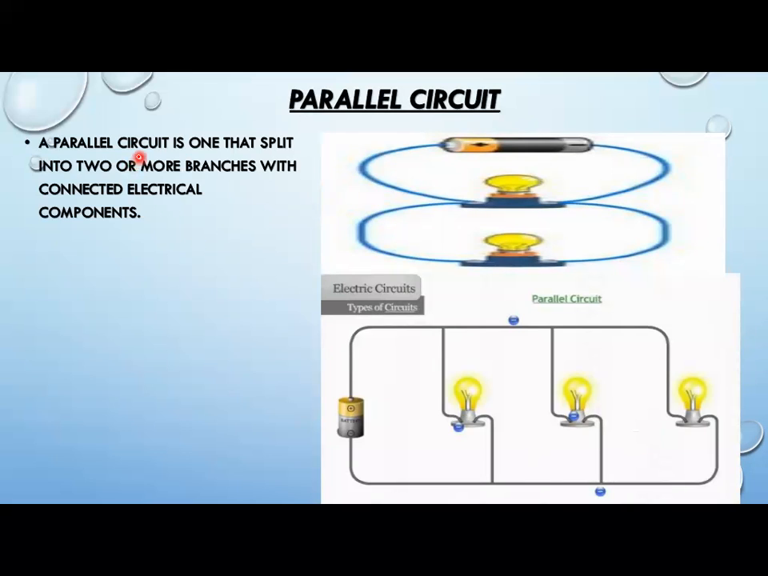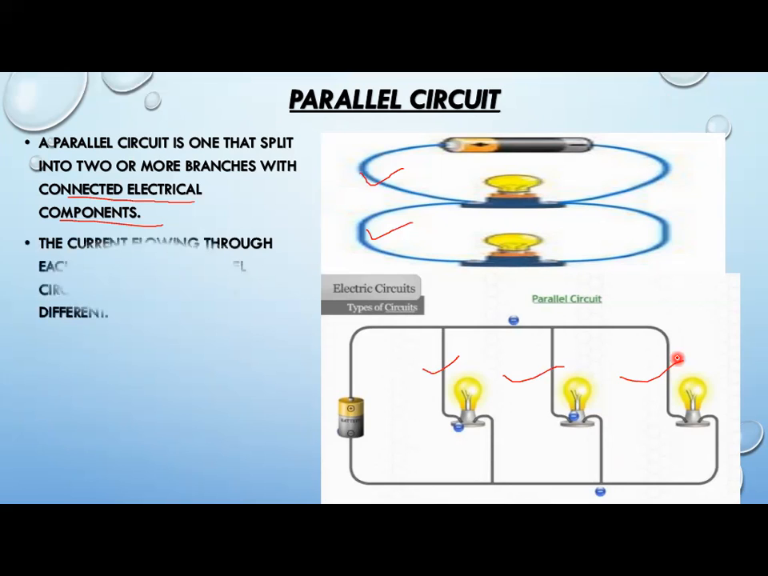So what is a parallel circuit? A parallel circuit is one that is split into two or more branches with connected electrical components. This is branch number one, this is branch number two, this is branch one, two, three. So this is a parallel circuit.